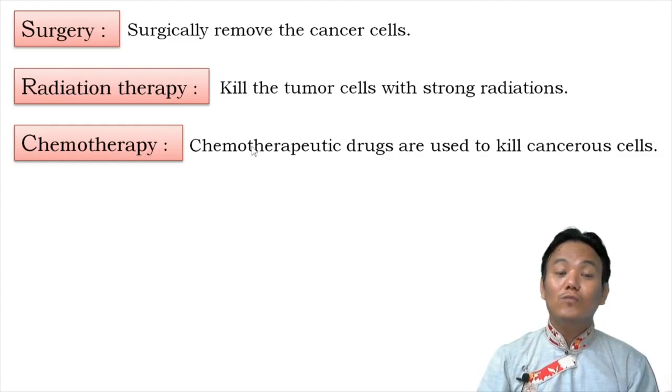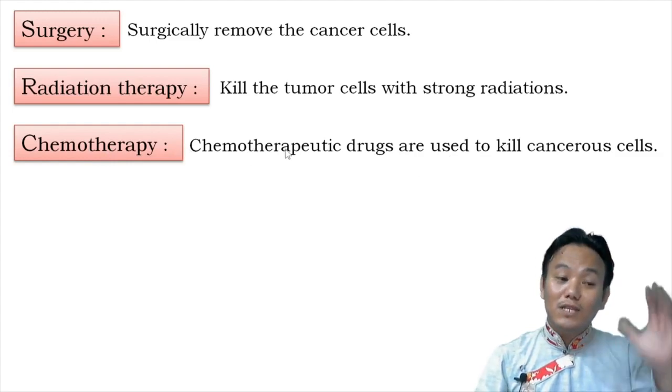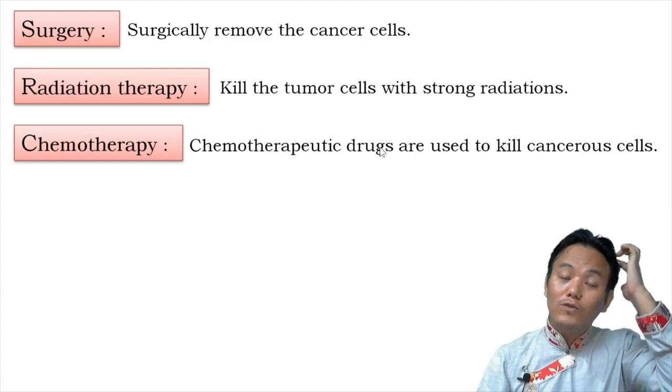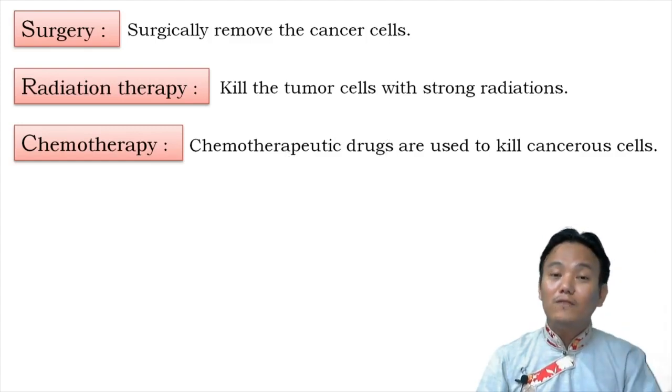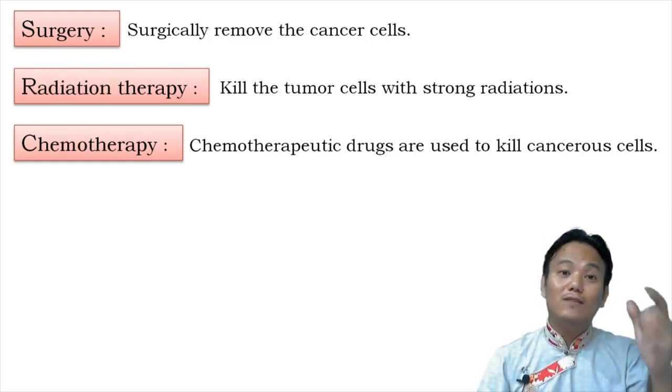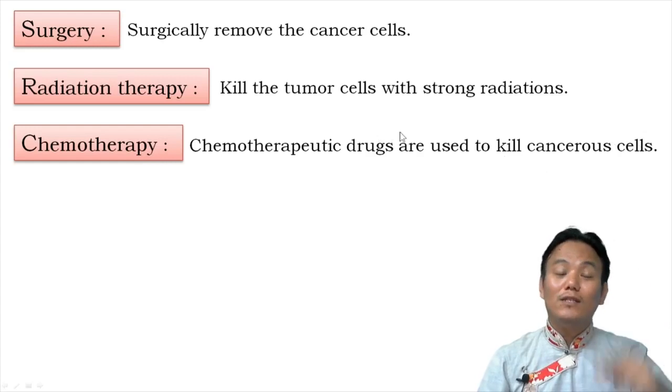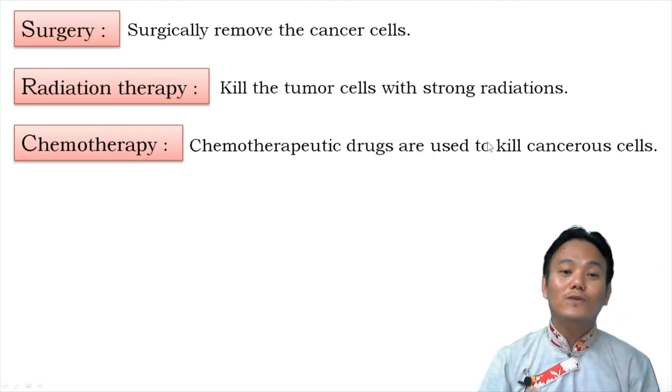So you might have seen that if a person is undergoing chemotherapy, the person tends to lose his or her hair. The hair follicles also contain rapidly dividing cells, and therefore the chemotherapeutic drugs, along with killing cancerous cells, also kill the hair follicle cells, and therefore the person tends to lose his or her hair during chemotherapy.